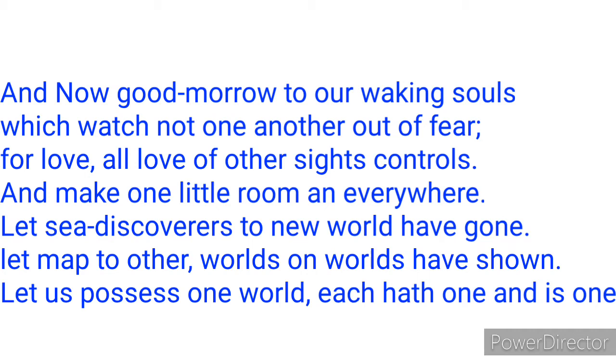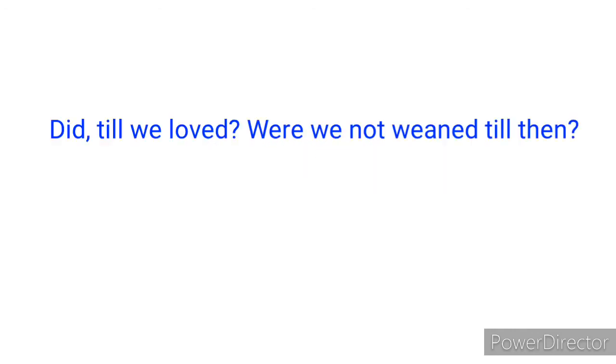Now let's look at the poetic devices used in the poem. The first one we're going to look at is metaphor. I hope you know what a metaphor is. A metaphor is a figure of speech or a poetic device used in making a direct comparison, used in comparing two things that are not similar without the use of "as" or "like". Now, in the second line of this poem, the persona compares their lives before they began their relationship to weaning of a child to show that their past lives were nothing but unserious and carefree like that of a child.